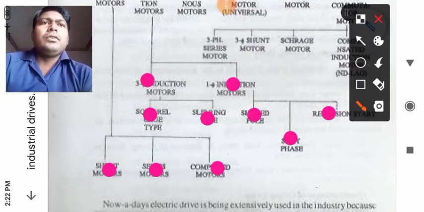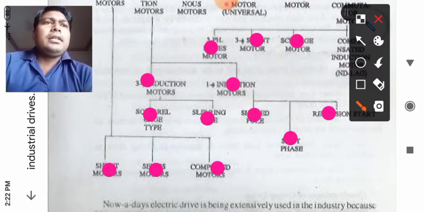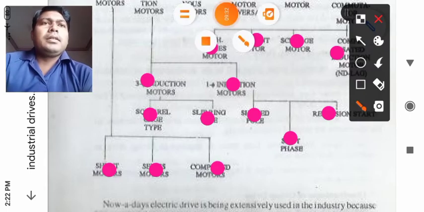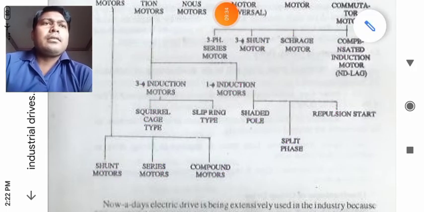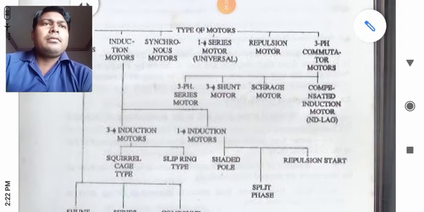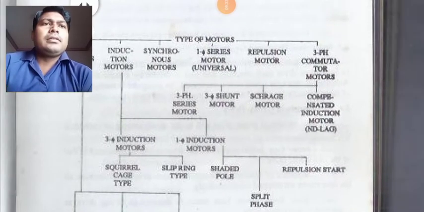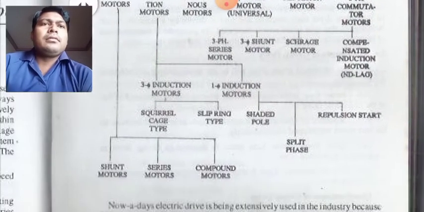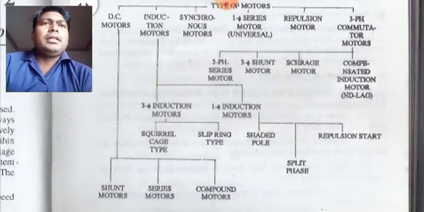Now, universal motors are again of what type? 3-phase series motor, 3-phase shunt motor, squirrel cage motor, and your induction motors. So these are the 4 types. Yes. So this was all about the types of motor.